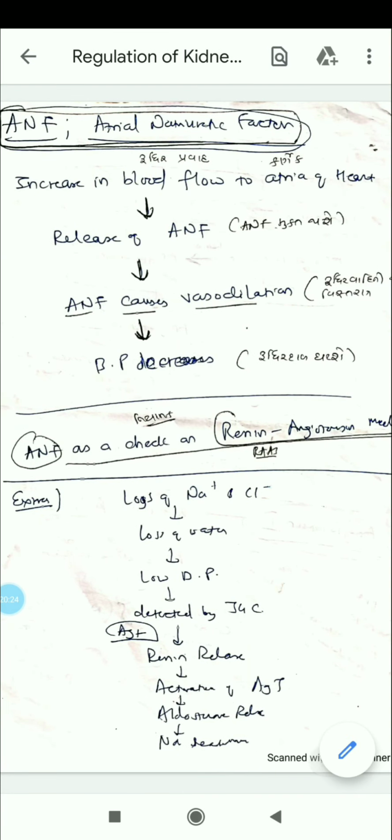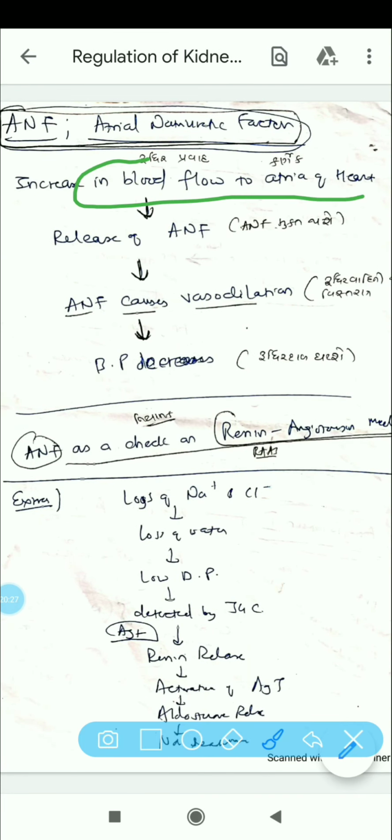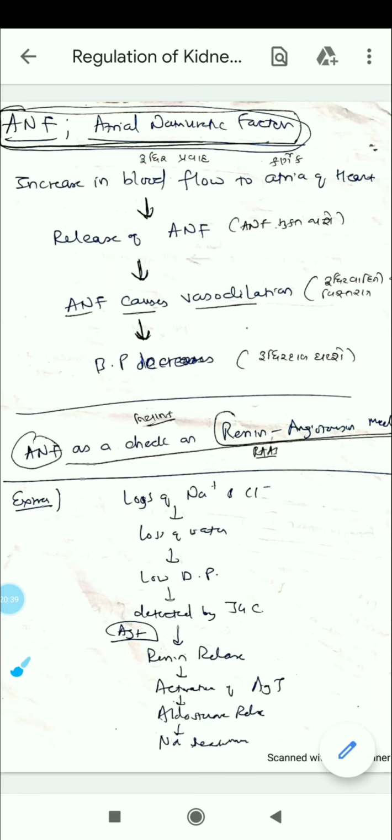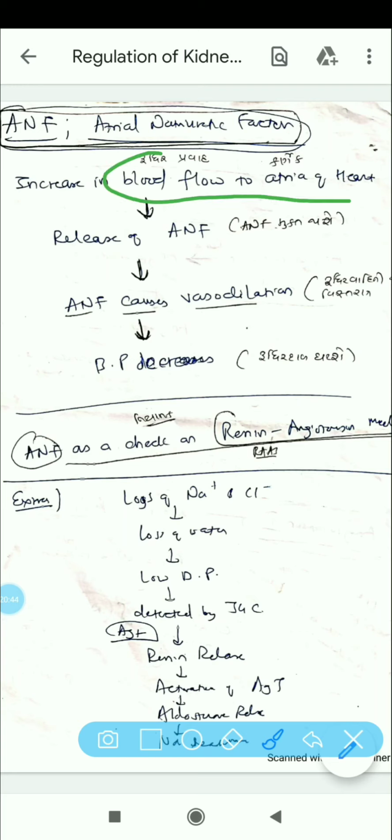So this ANF is released when there is an increase in blood flow to the atria of the heart. ANF causes vasodilation and the blood pressure will decrease. Let's say this ANF is released from the atria of the heart. Blood pumping and diuresis and the kidney function are related, so when the blood pressure is more, more blood will come to the kidney.